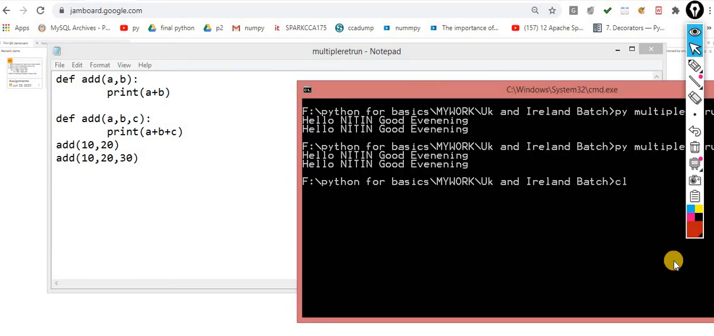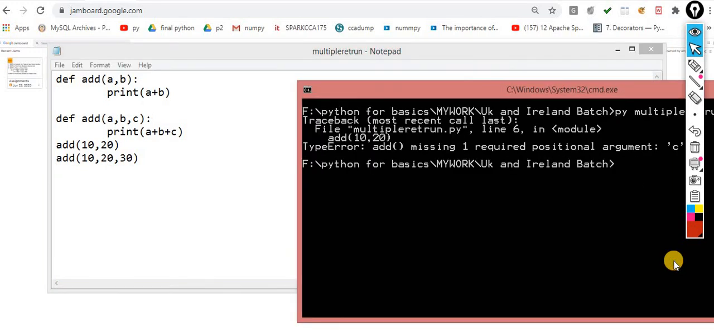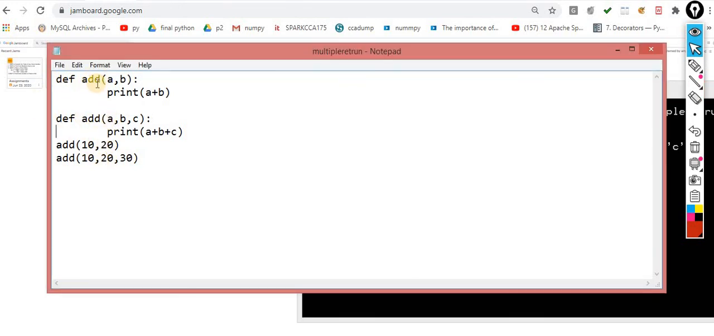I think in this case it will give you the error message. Yes, it is giving you the error message. So this concept is not applicable here, but the same thing is applicable inside C, C++ and Java, and this concept is called function overloading.